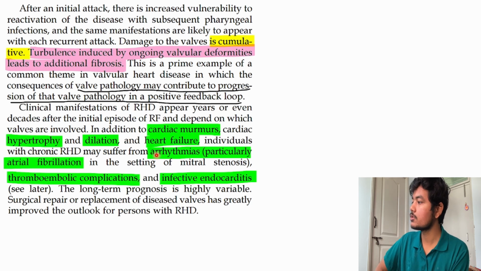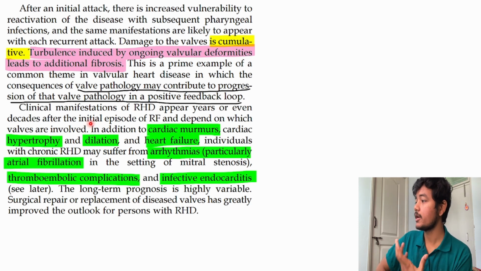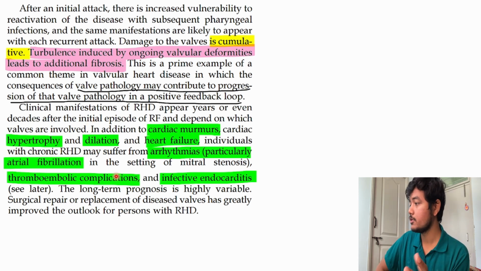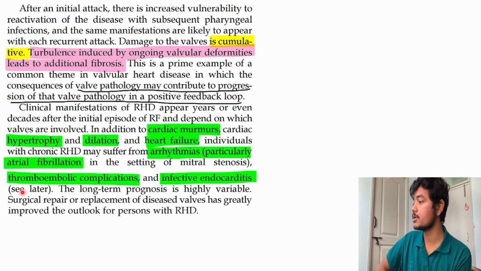So if a person initially has some cardiac problem and then also has rheumatic heart disease, he will be damaged more and suffer more, and might suffer from arrhythmias and all. Thromboembolic complications and infective endocarditis will also be part of the complications.